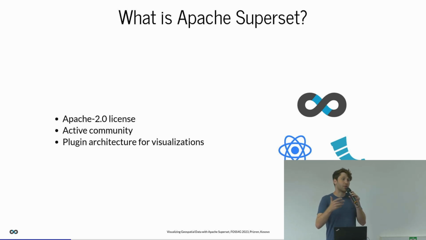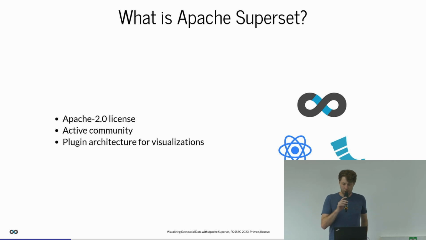Also, because it is not just geospatial, it provides this dashboard functionality for many different fields outside of just the geo domain. One nice thing about Apache Superset is that it has a plugin architecture, so you can create your own plugins, and these plugins can then be used for your own custom visualizations.